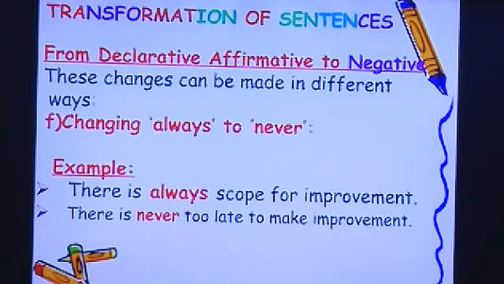Now changing always to never. Suppose in a positive sentence you have the word always, you will change to negative by using the word never. There is always scope for improvement. We are saying something positive, that there is always some hope or some ways for improvement. But when I say it is never too late to make improvement, again it means the same, but we are using the word never. So we can change in that manner also. There is always and there is never almost mean the same.